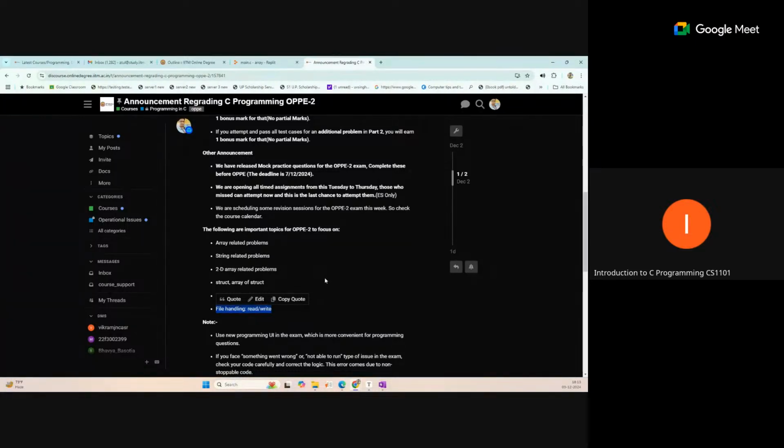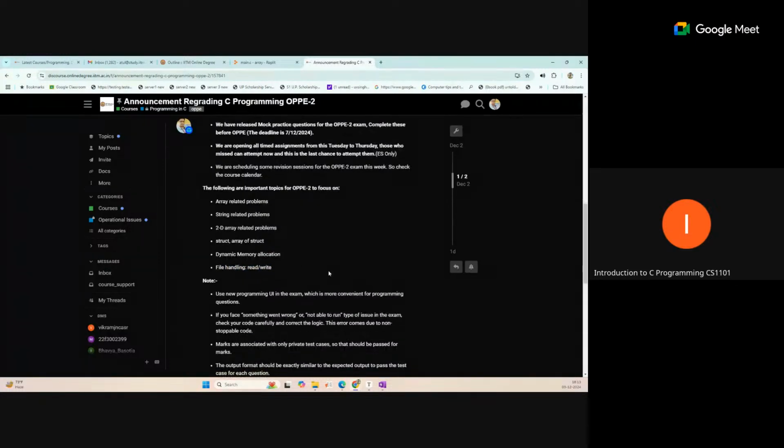I think I have already discussed the complete summary of file handling. There are multiple different ways to read and write data on a file. After reading the data, definitely it becomes a normal problem. Once you get the data from the file, you can simply solve it like a normal program, and after getting the output, just write it into the file. So this reading and writing is the necessary operation you should know. And so these are the topics.